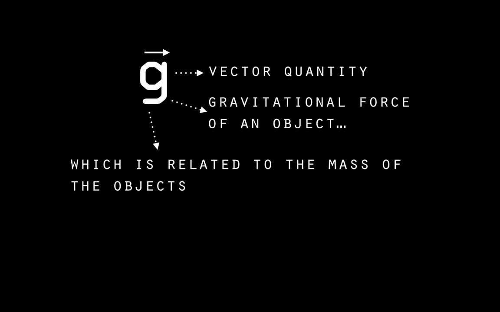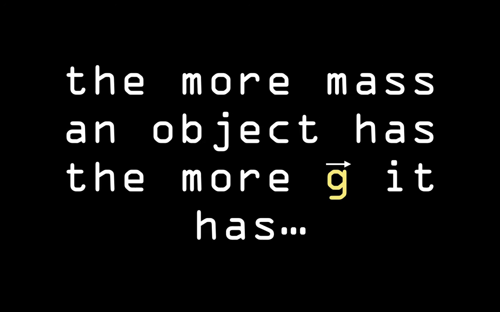Little g is related to the mass of the objects. The greater the mass of the object, the more gravity it will have. So we don't worry about how much gravity a person or a vehicle has. We're talking about things that are massive, like planets, satellites like a moon, and orbiting objects.